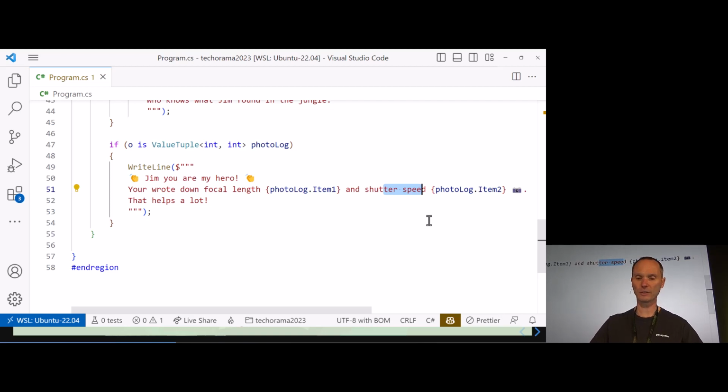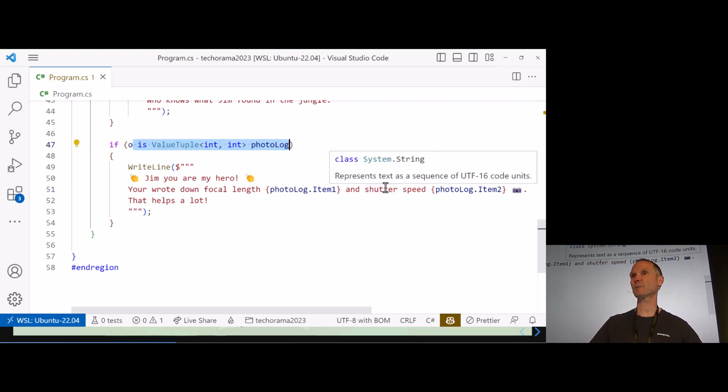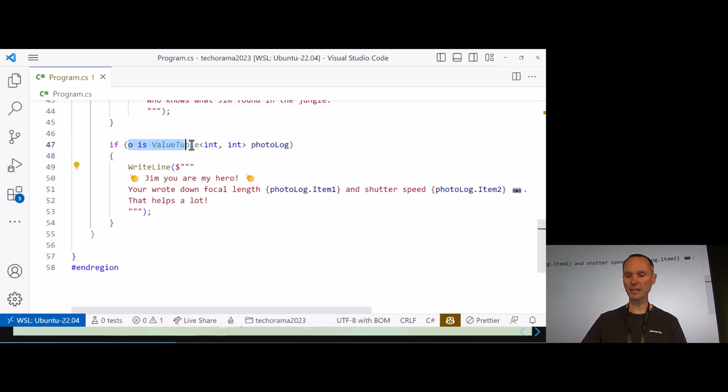Luckily, he wrote it down. So this is how you can check for more complicated types. In this case for a tuple, but please use your imagination. Obviously, you can use other types here too. So pretty neat here. And again, same topic. This is the pattern. This is the declaration of the variable.